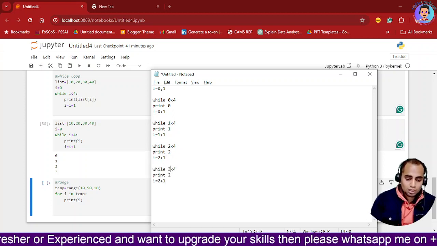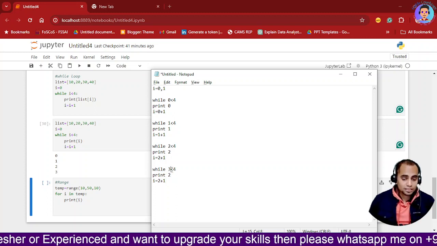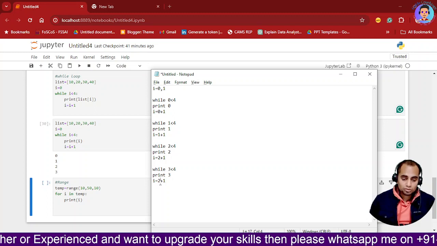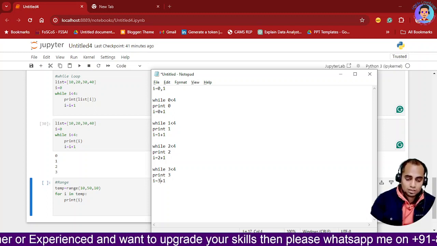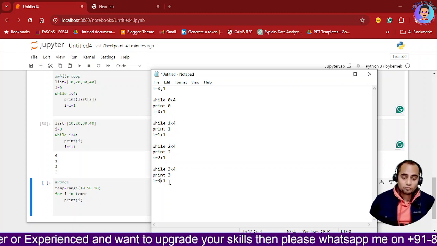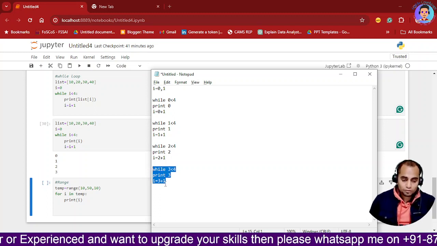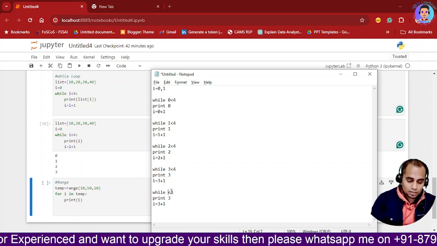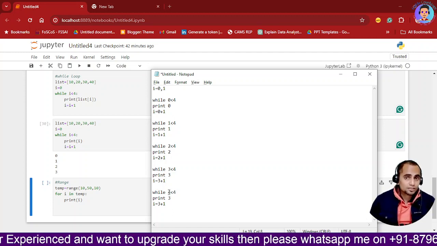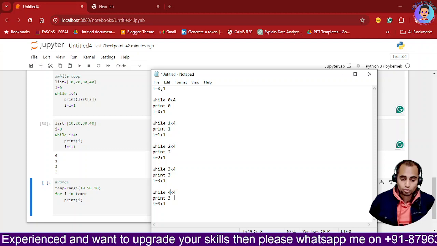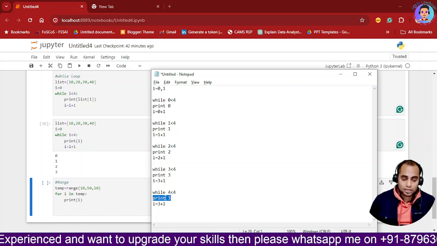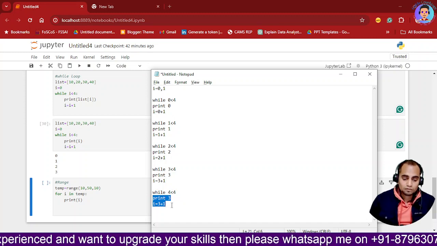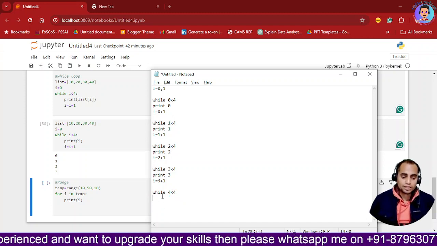Now 3 on the third position, 3 is again less than 4, so it will come here and it will print the 3, and then now here I is 3. So 3 plus 1, I became 4. Now on the fourth loop, on the fifth loop, 4 is less than 4. Is it a true condition? 4 is less than 4? No. So it will not print this and it will come out of this loop. It will not do this. It will come out of the loop and it will end.